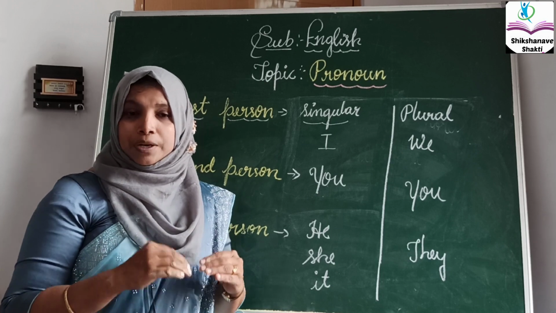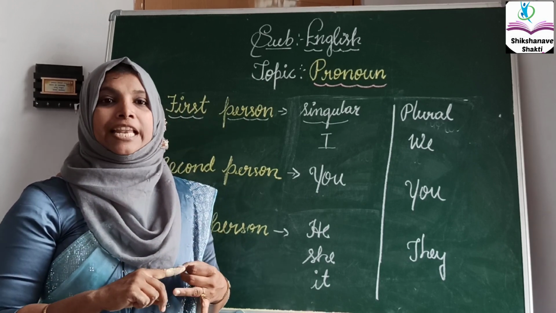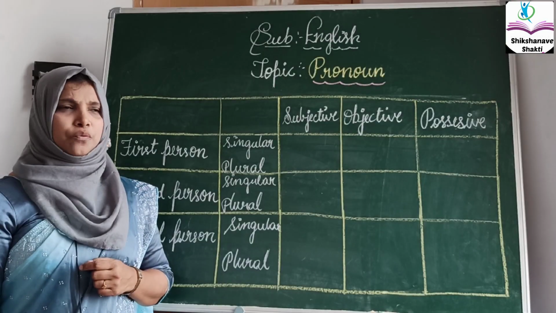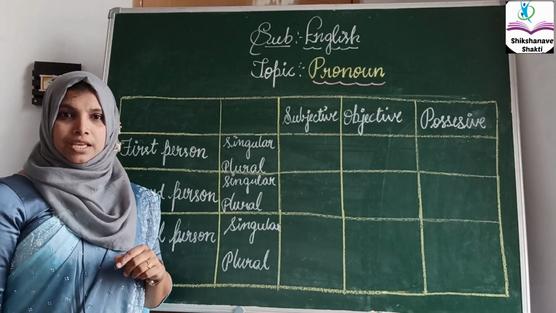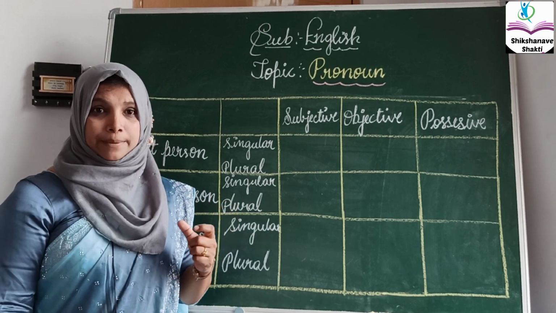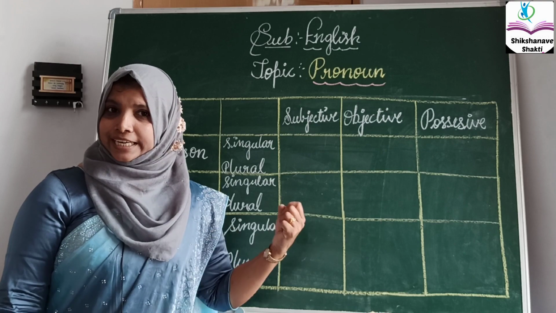Now another chart we will prepare using subjective, objective as well as possessive. Children, you can see why this miss has drawn this table. Because it is easy for you to understand how these personal pronouns come in subjective, objective as well as possessive. Let's start now.